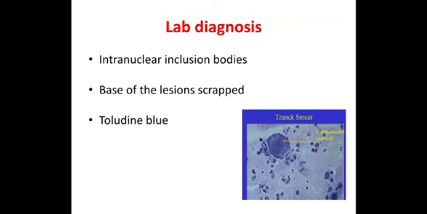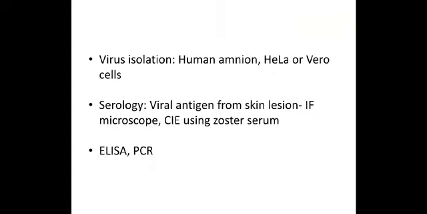So from the vesicle or pustule, the base of that lesion, we take scraped skin flakes, or sometimes we may get even the fluid. A smear of that is made, stained with toluidine blue, left for 15 seconds and observed for the presence of large intranuclear inclusion bodies, which we call Tzanck cells.